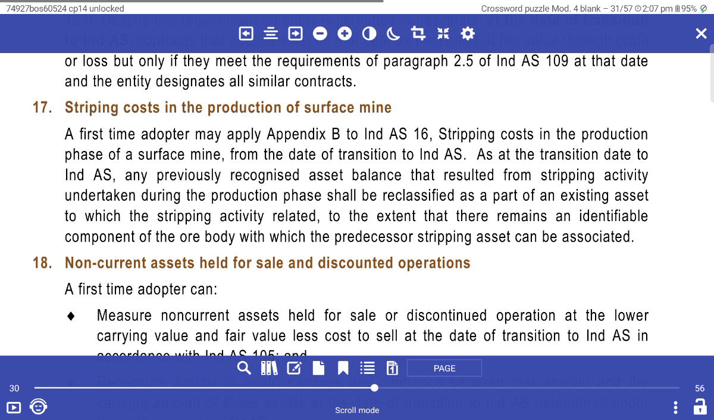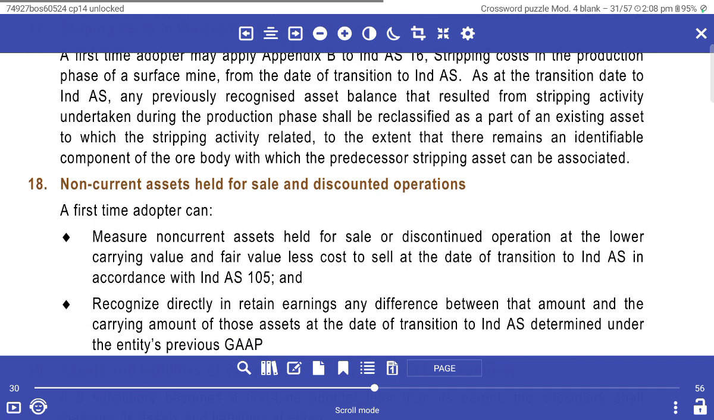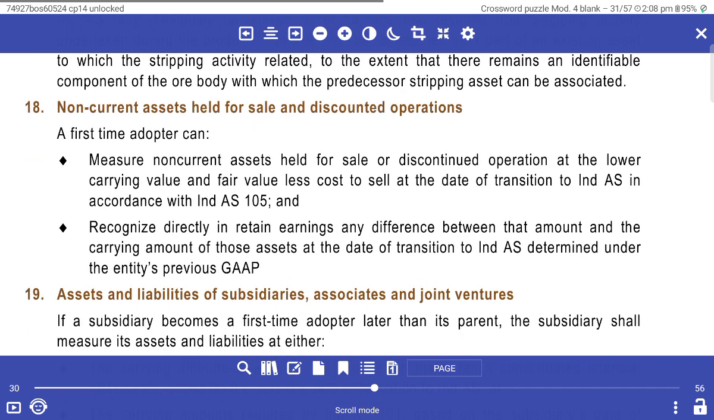Stripping cost of proceeding to fair minds the task time adaptation of value of appendix B NDAs noting stripping cost of production phases phased month the date of transaction of NDAs or the transaction day NDAs may previous recordings asset balance and result of stripping activity undertaken during the proceeding phase shall be reclassified as a part of existing asset which is stripping activity rated as the extent of that the remaining identified components of over body which is the predecessor of a stripping asset. Non-current asset held for sale and discontinued operation in the first time taken as a non-current asset that is a sale and discontinued operation the lower the carrying value or less cost sell.